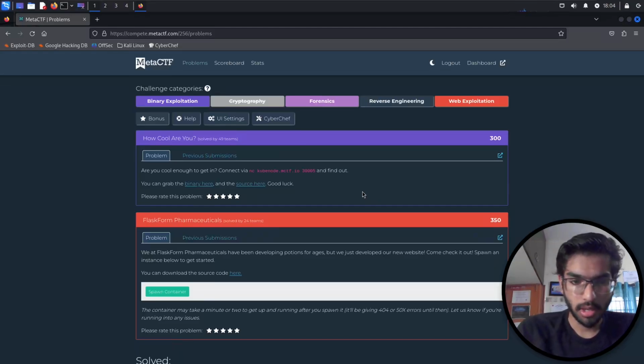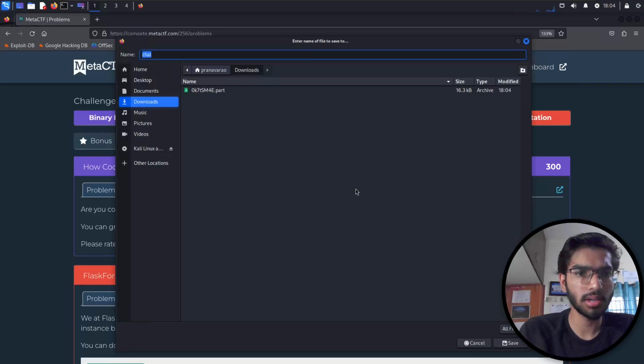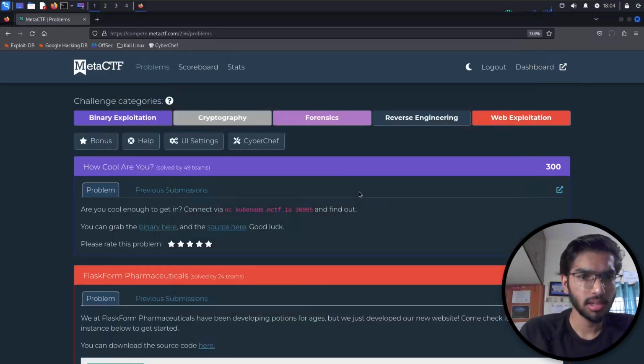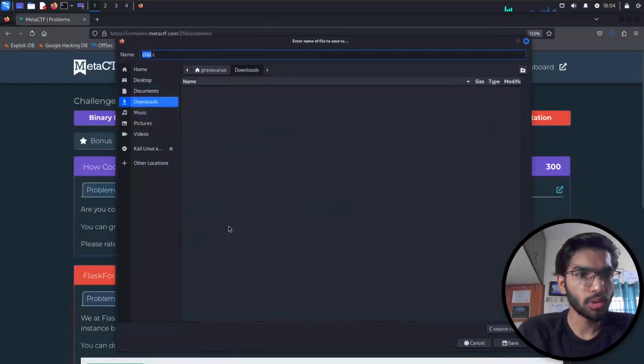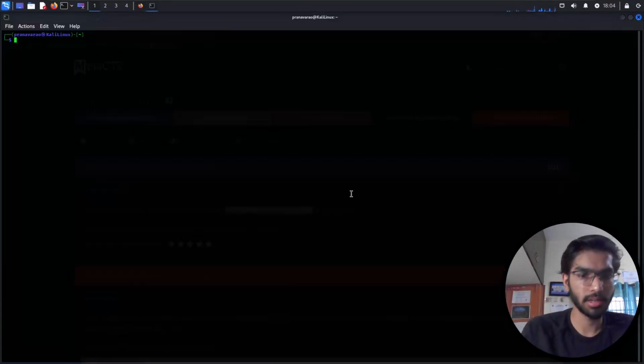Today we'll be solving another MetaCTF challenge under the category of binary exploitation. The challenge goes like, are you cool enough to get in? Connect to a command and find out. You can grab the binary here and the source code. Good luck. Let's download the binary and the source code. And they've given us the command to enter into the terminal.